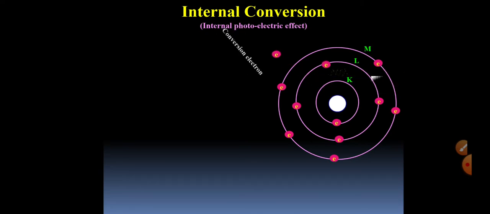At the same time, an electron residing in the L shell makes a transition to this vacant site, and due to this difference in energy of K and L shell, a photon is emitted whose energy lies in the X-ray region. So we can see that emission of a photon or emission of X-ray is produced due to the decay of gamma ray from the nucleus.